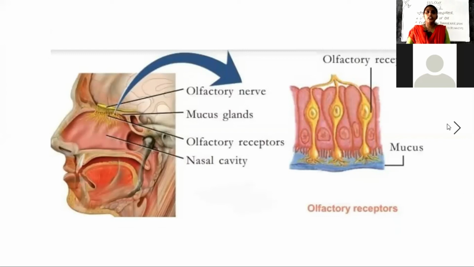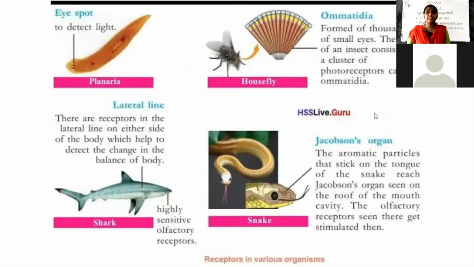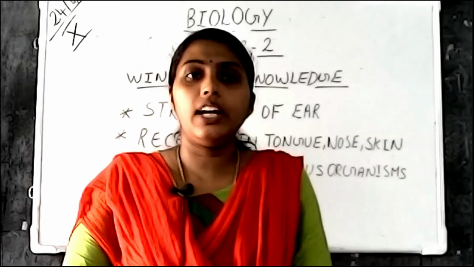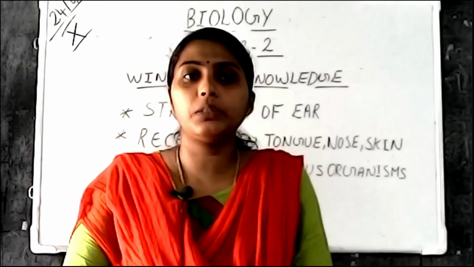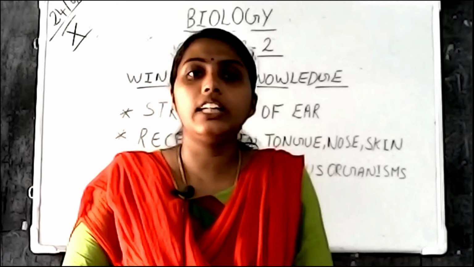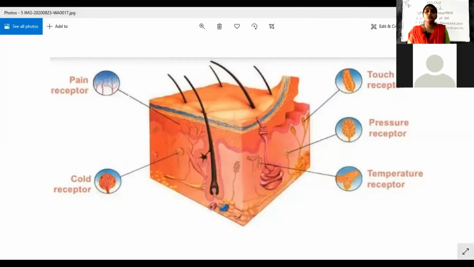And now we can see about the skin. Which receptors are present in the skin? In the skin, there are 5 types of receptors to sense pain, cold, touch, pressure, and temperature. These are the 5 receptors present on the skin. Then we can go through the receptors present in different organisms.